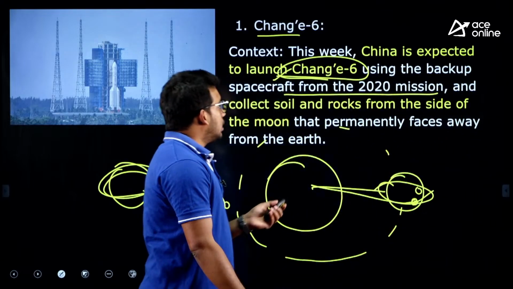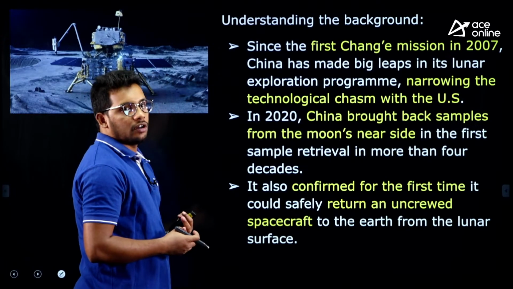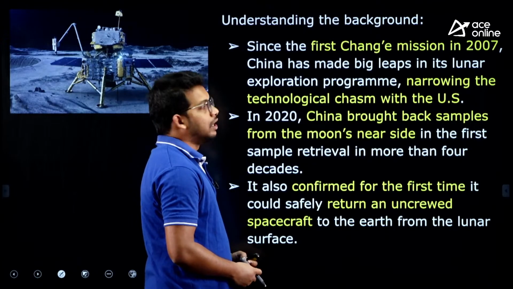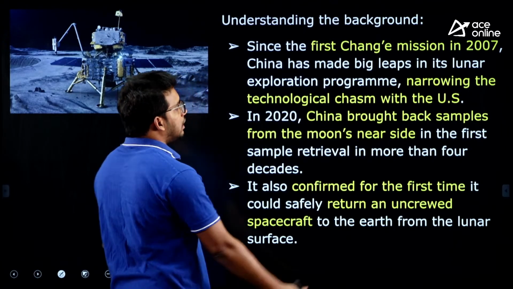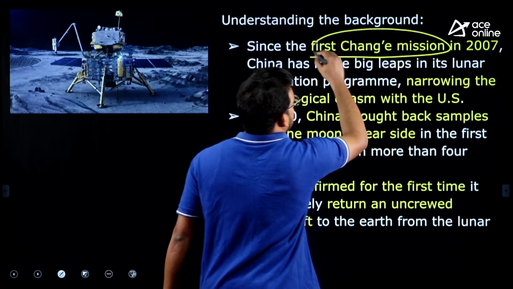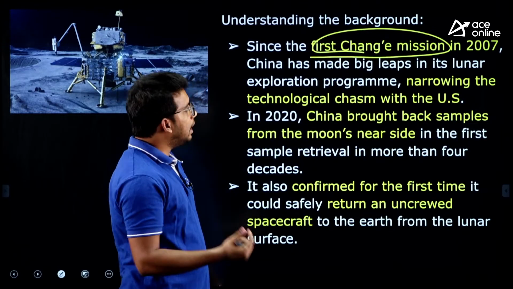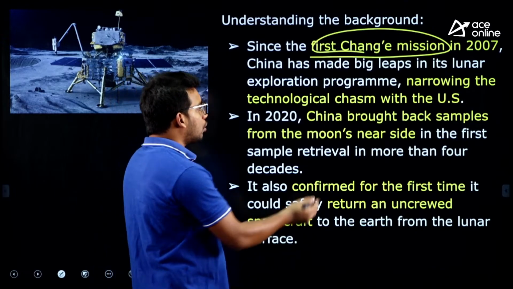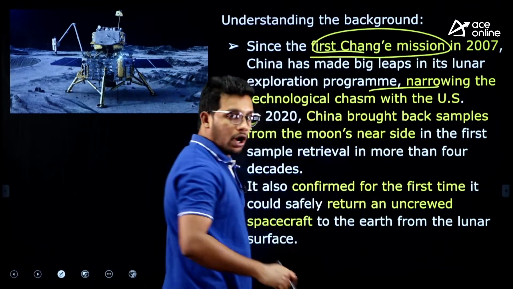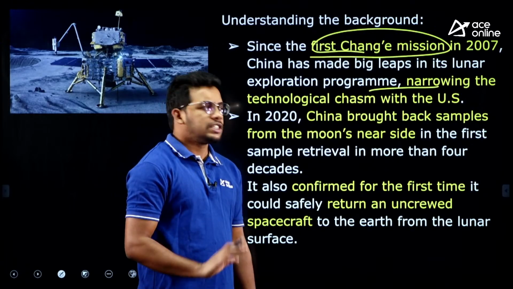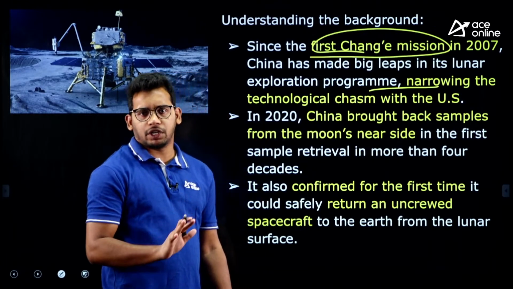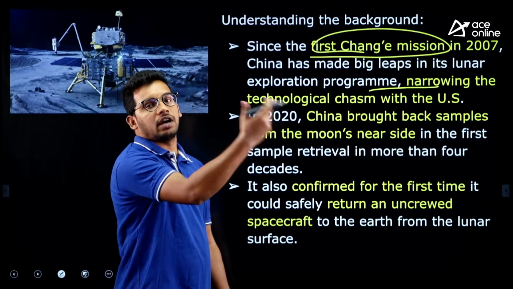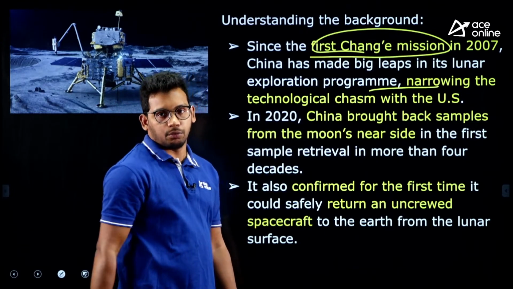Now, let us move to the features of the Chang'e 6 mission, which is going to be launched this week. As I said earlier, the first Chang'e series was launched in 2007, and the main aim is to explore the lunar surface, that is, the moon surface. They want to collect data related to the moon. Similar to how India launched Chandrayaan-3, this has a different set of objectives and a different set of launch mechanisms. Of course, this is being launched on the far side of the moon.